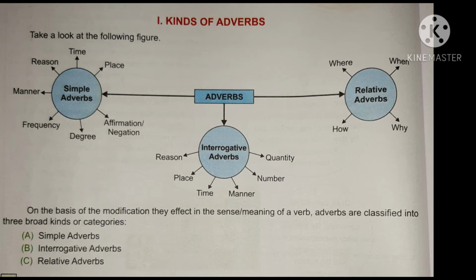So in a sentence, the relative adverb most probably comes just after the antecedent. It is always a WH family word seen in the middle of a sentence following the antecedent.